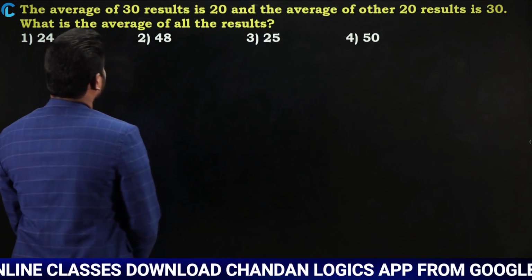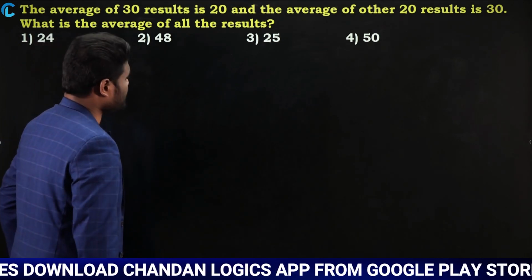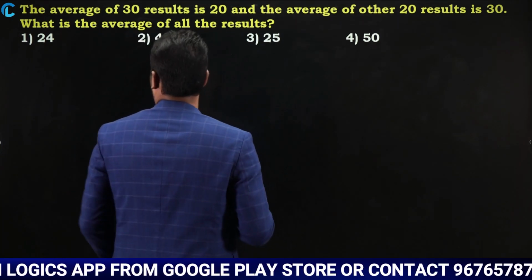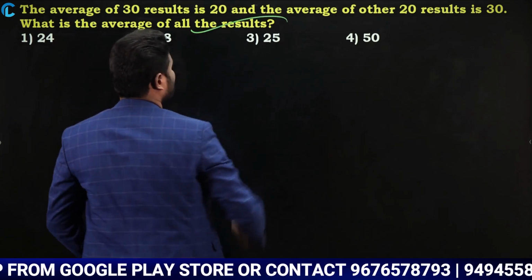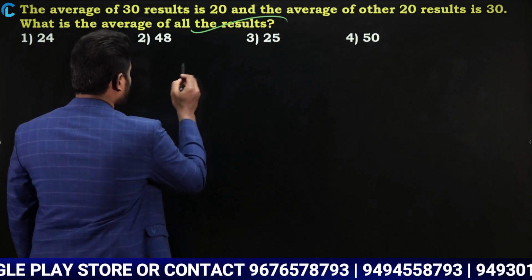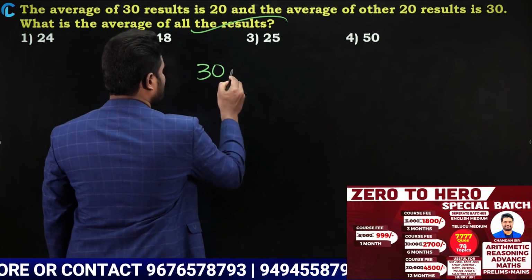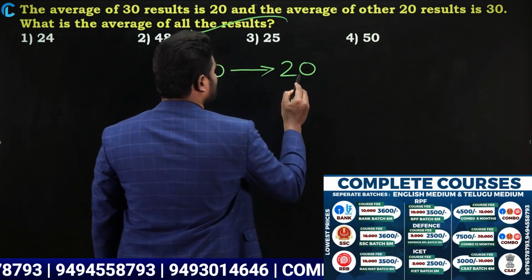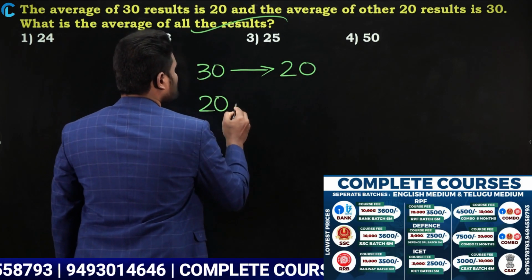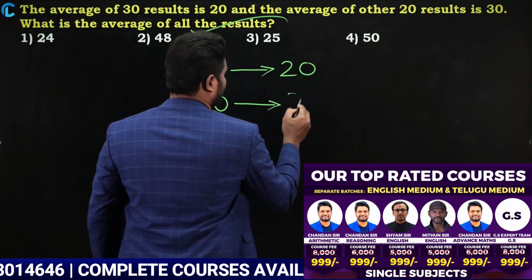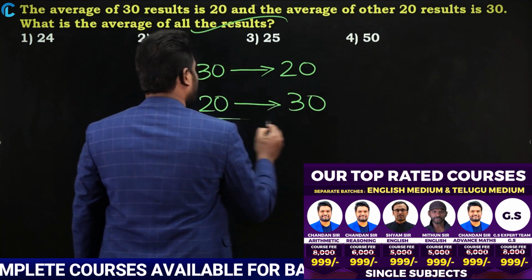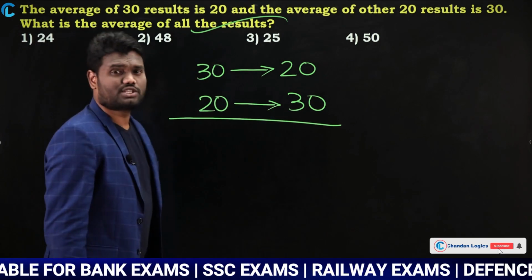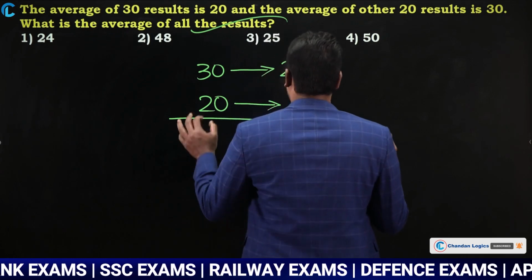So you have a question saying: the average of 30 results is 20 and the average of 20 results is 30. What is the average of all the results? Very simple question. Look here. First it is saying that there are 30 results whose average is 20. Next there are 20 results whose average is 30. Now they are asking what is the average of all the results combined together.